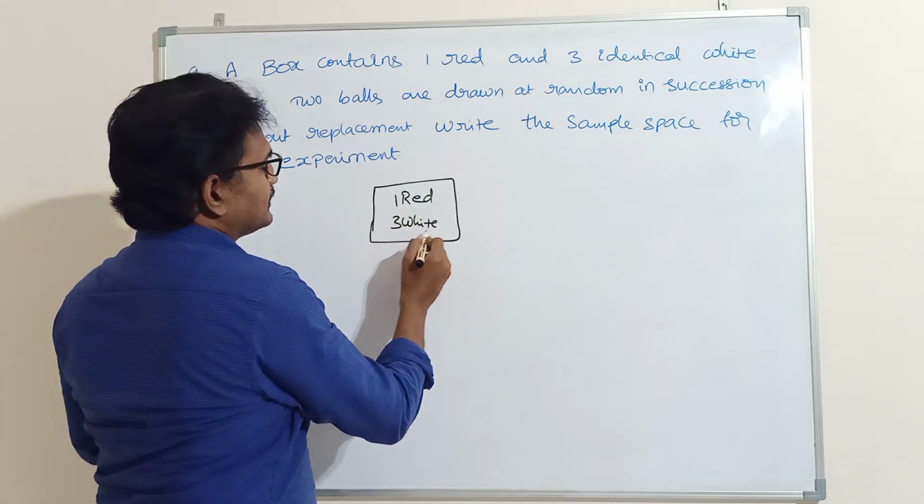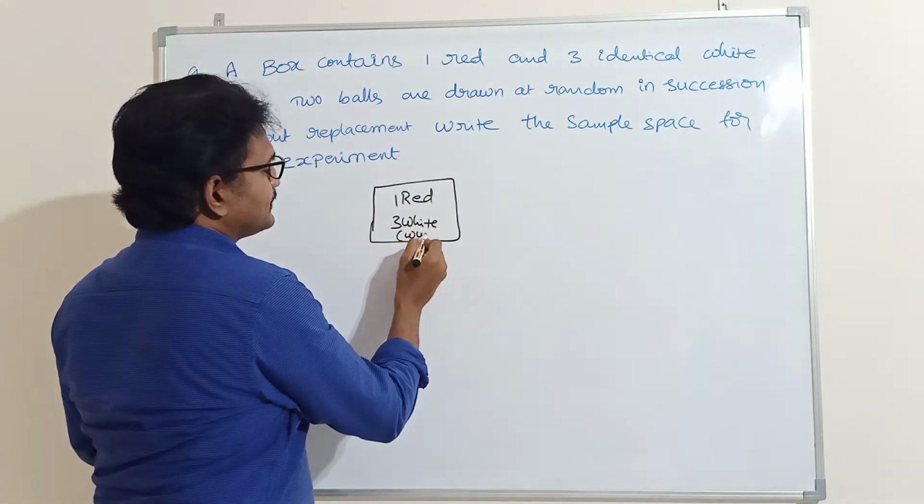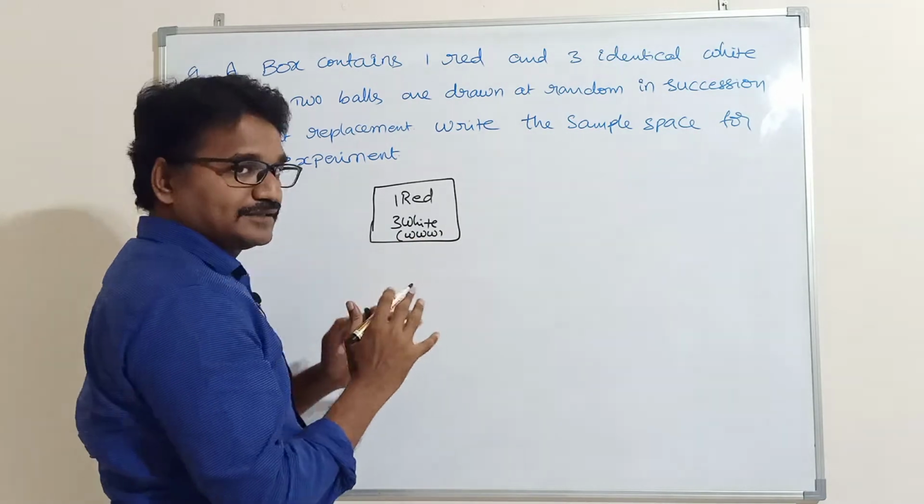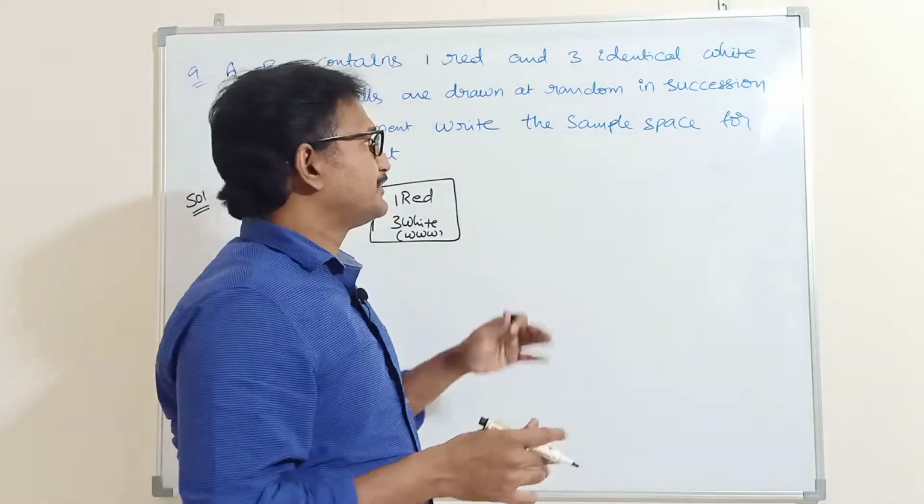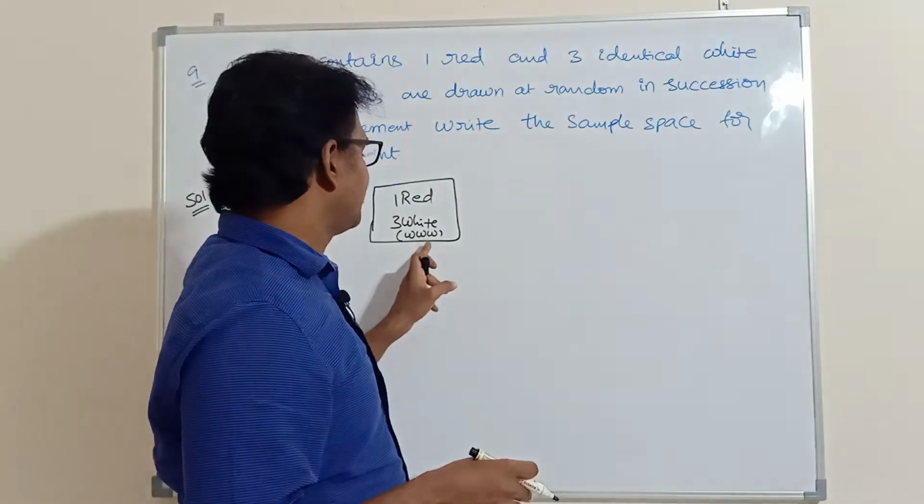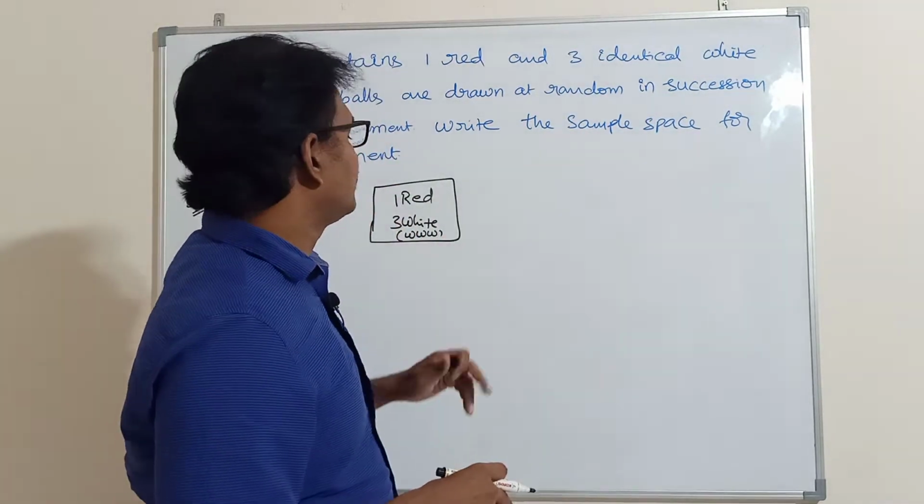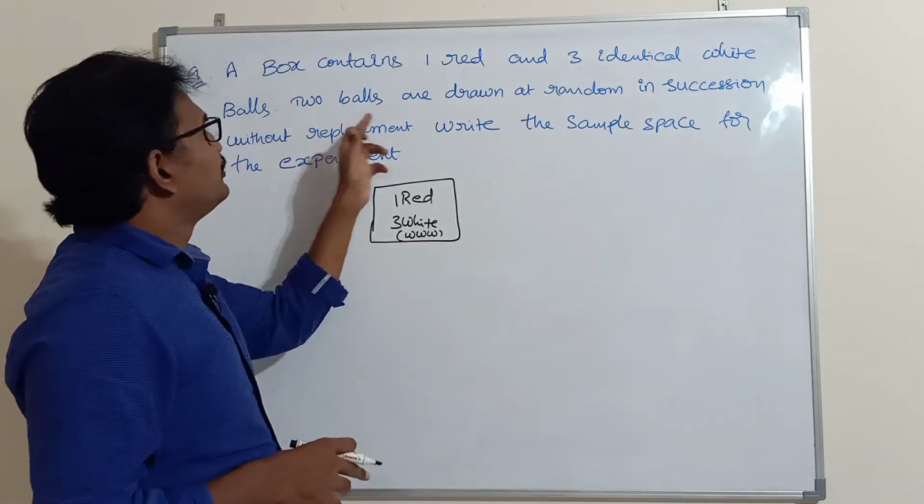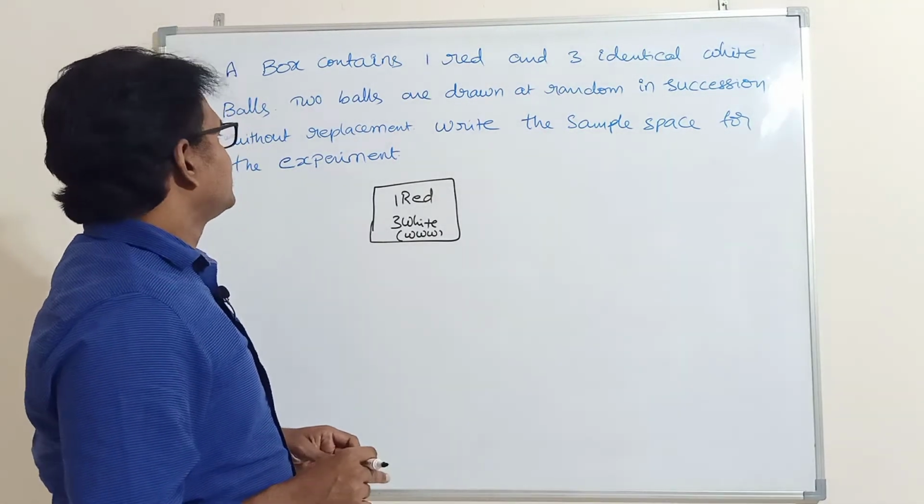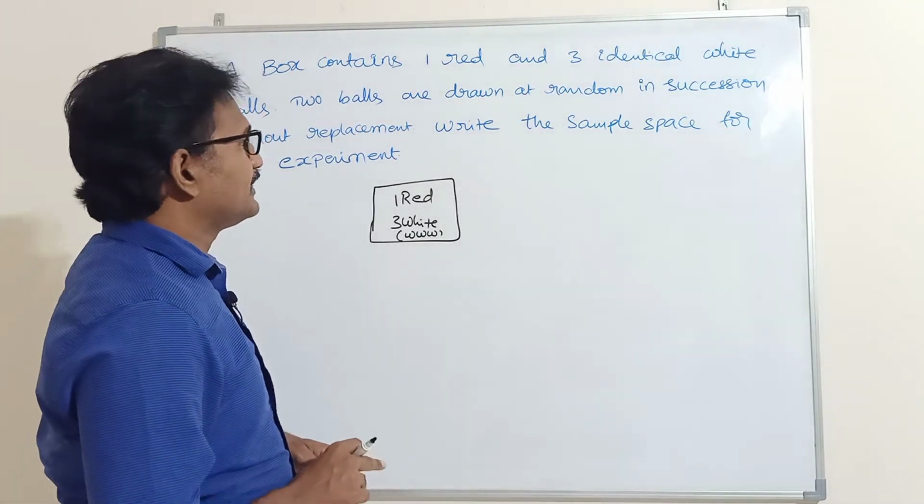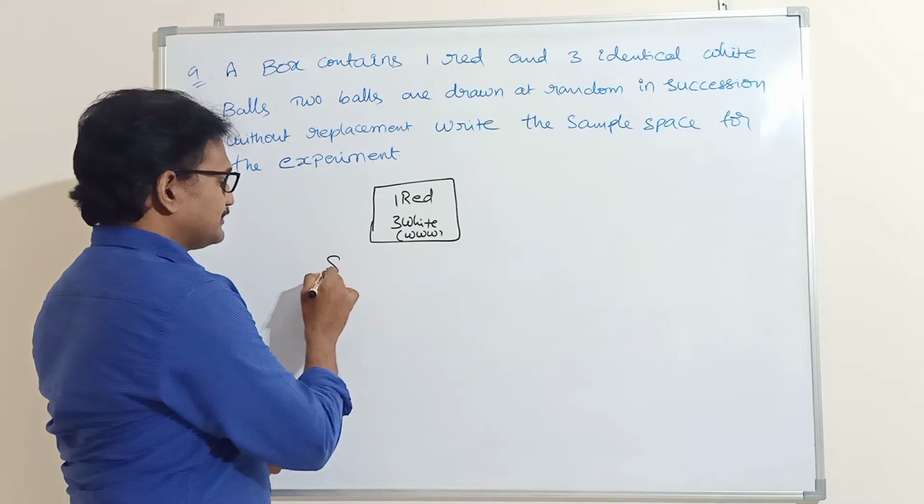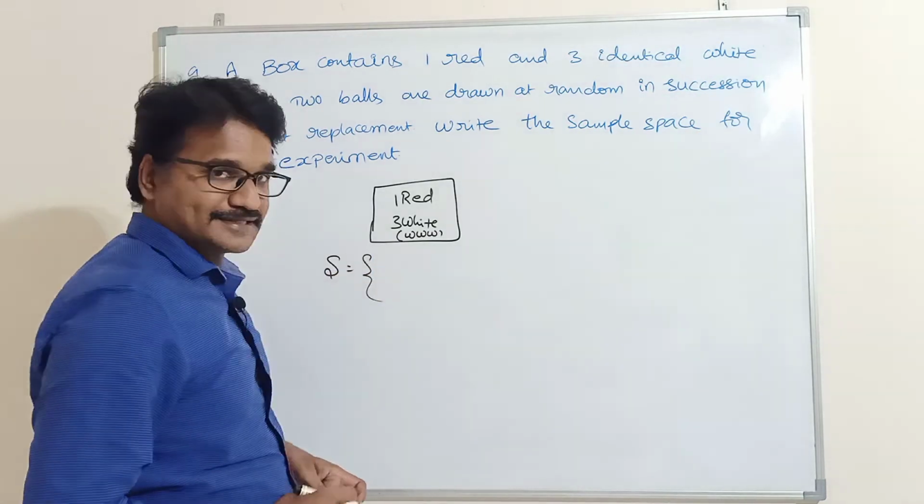So three white balls. That means they are identical, means W, similar balls. If they are not identical, this is W1, W2, W3. So identical ball means same balls. Two balls are drawn at random in succession without replacement. Write the sample space for this experiment. So write the sample space means S.